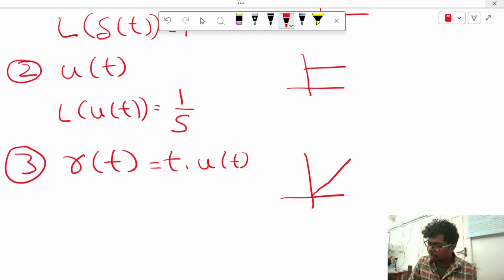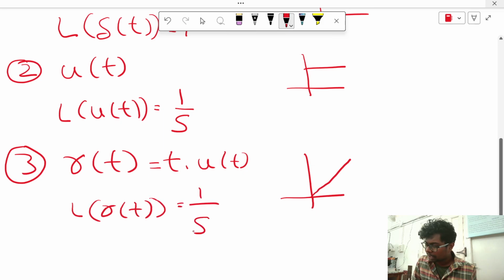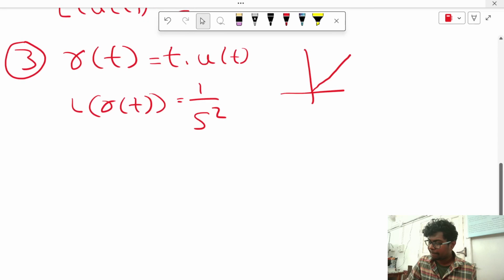It is incremented by t. If you observe y is equal to mx, here m is nothing but t. t is nothing but slope. So Laplace of r of t is just 1 by s square.